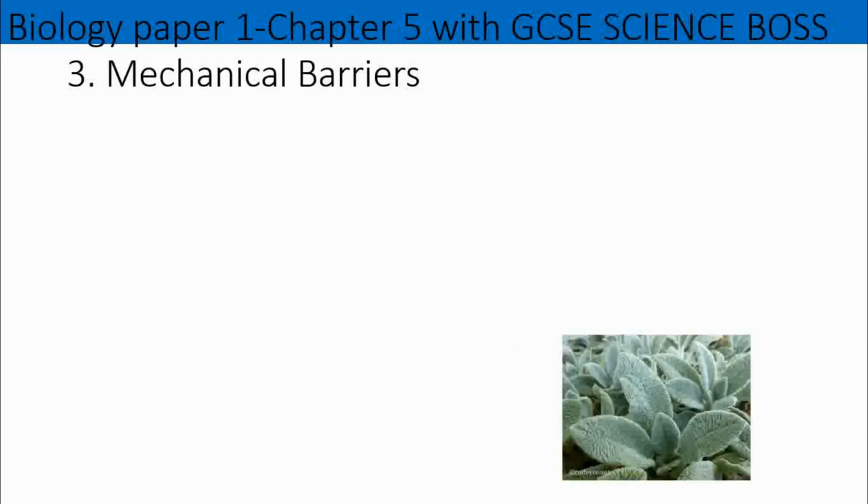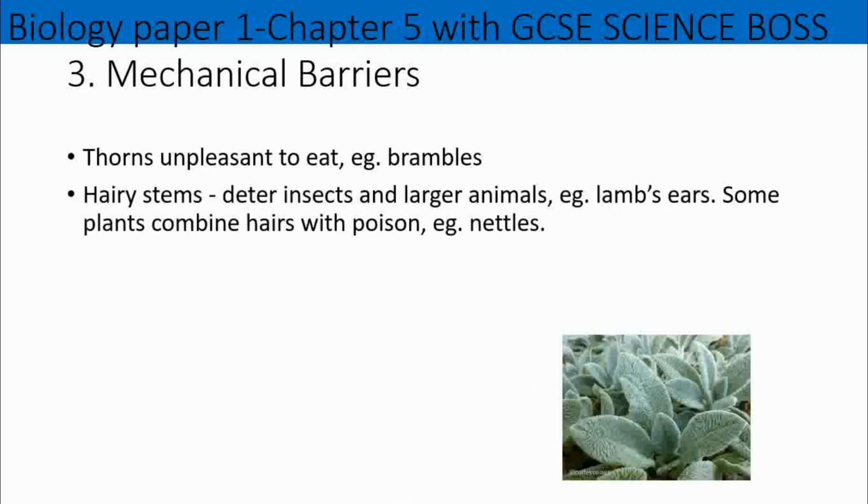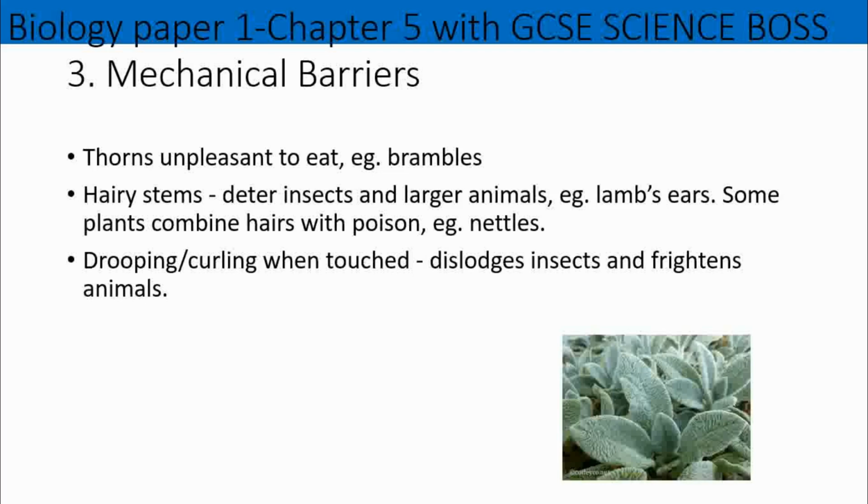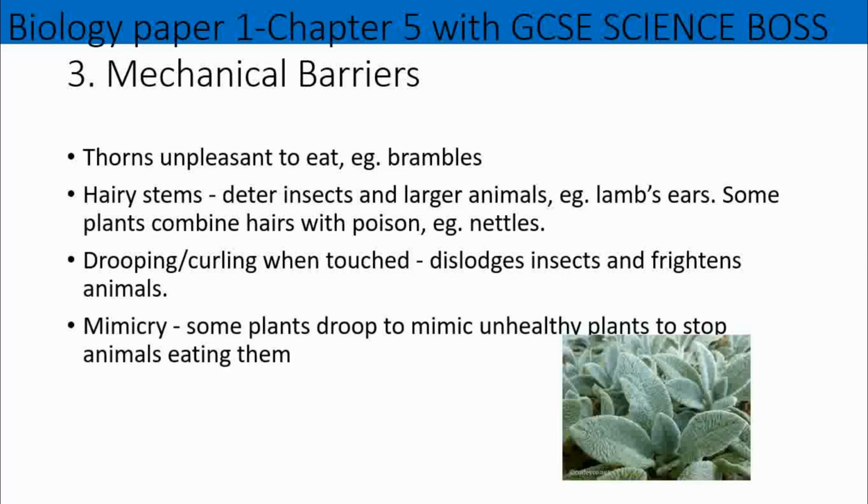You also have your mechanical barriers. So thorns, which are unpleasant for animals that come to eat them. You also have hairy stems, which stop larger animals from coming to try and eat them. You can also have leaves that droop or curl up when you touch them, so animals will become frightened when they get near. Or some of them also do mimicry. So they're able to droop, my bad, to mimic unhealthy plants to stop animals eating them. Now, that comes to the end of chapter 5.